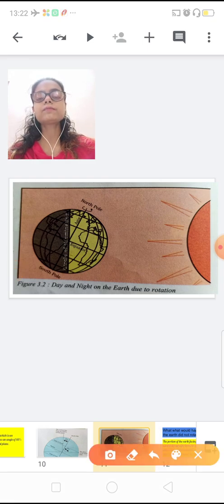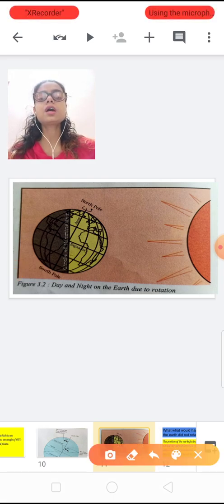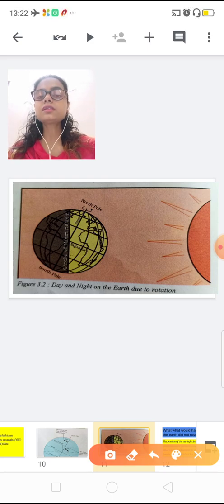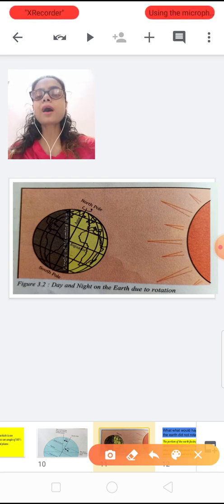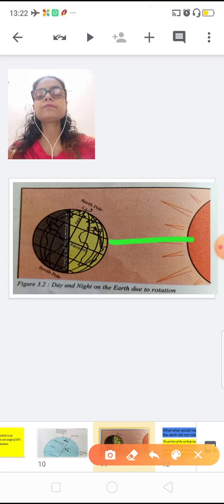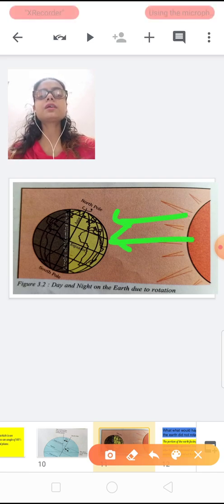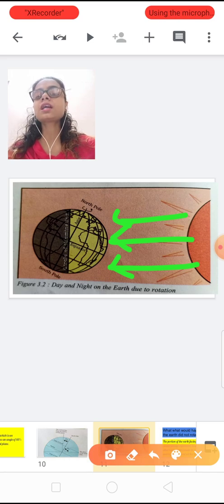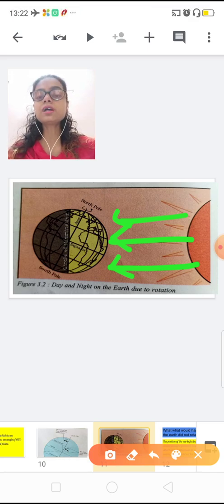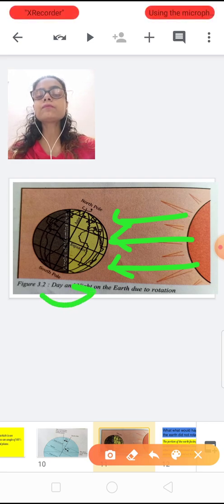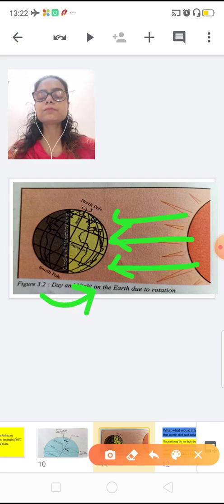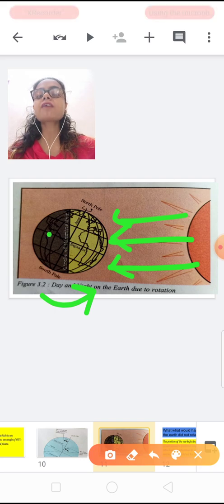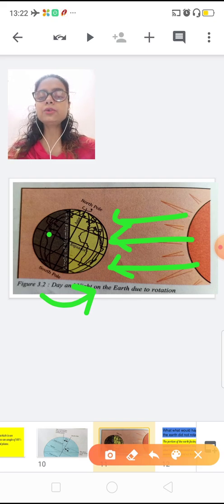Now one more thing, this is how day and night occur. Because our earth is rotating, the part which is in front of the sun directly, where direct rays are there, experiences daytime, and the other part which does not have a direct ray experiences night time. But because our earth is rotating, when it rotates, this night part after 6 hours comes in front of the sun. Are you getting me?